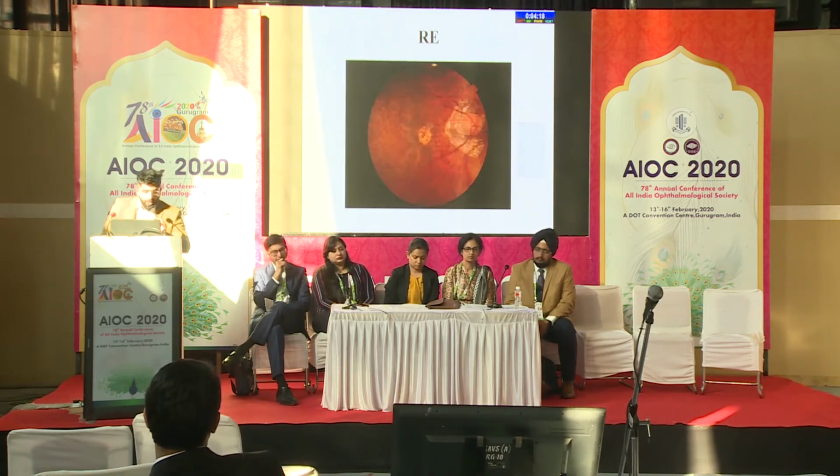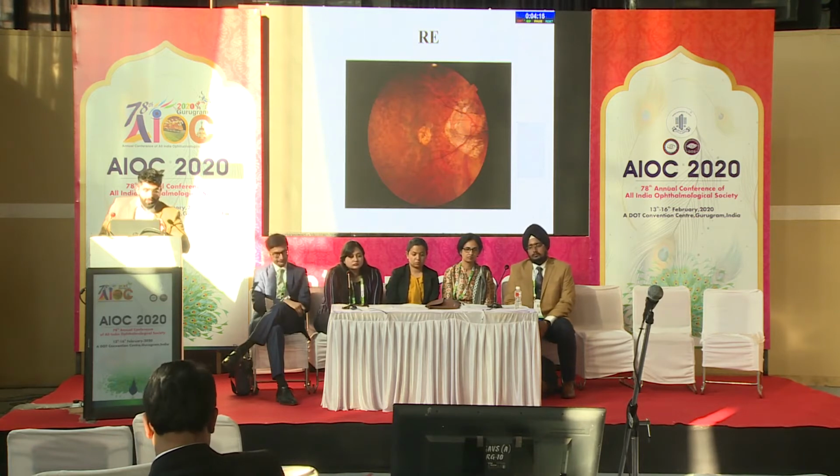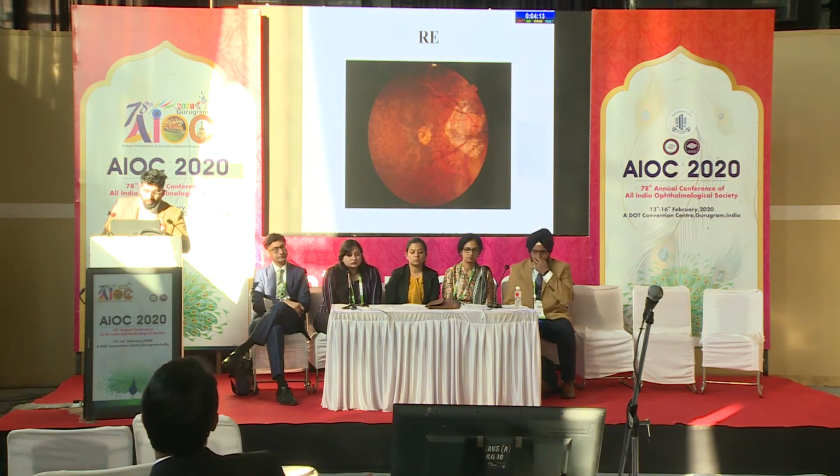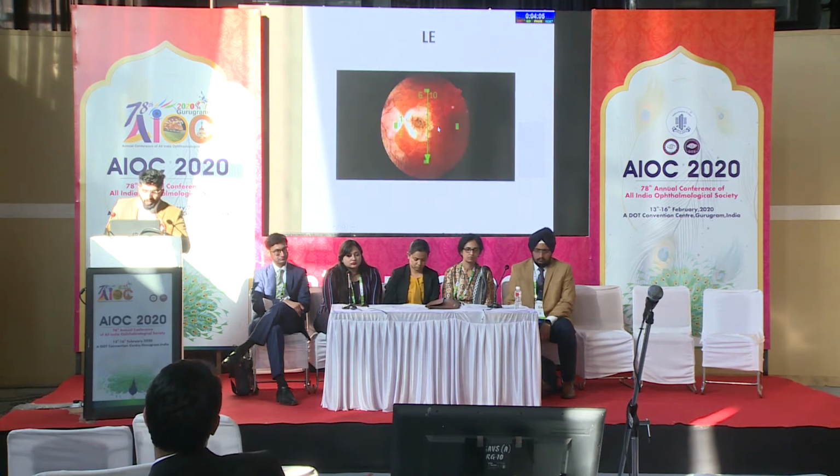So this is the fundus photograph of the right eye, which showed the presence of pathological myopia. There was extensive peripapillary atrophy with chorioretinal atrophy present at the fovea. Similarly, in the left eye, there was peripapillary atrophy with extensive chorioretinal atrophy. Swept-source OCT was done for both the eyes.